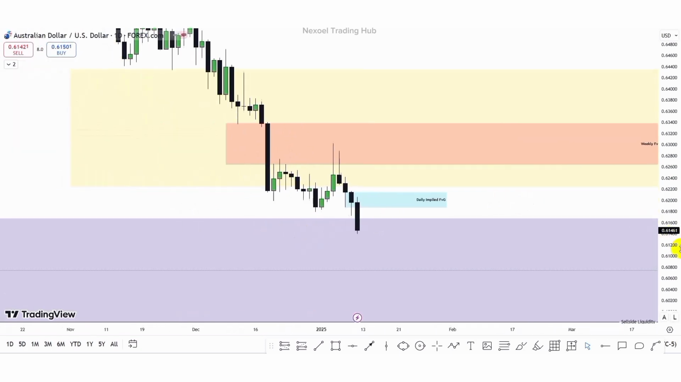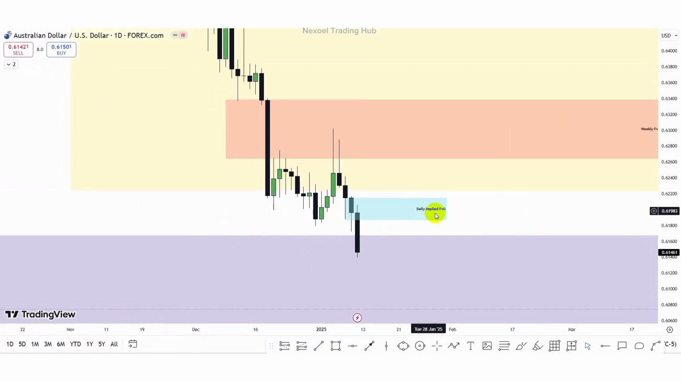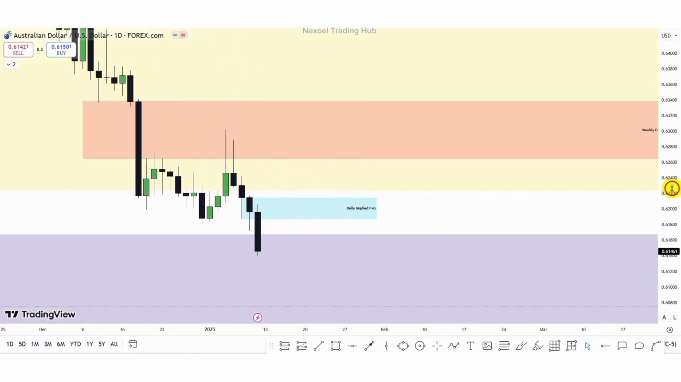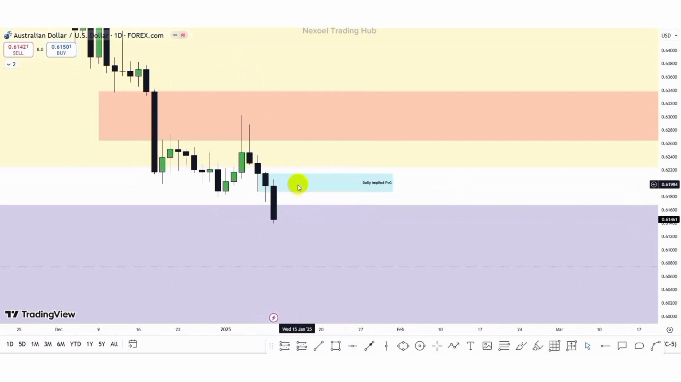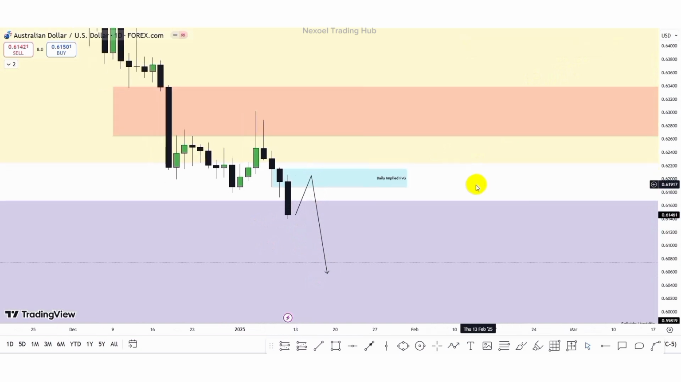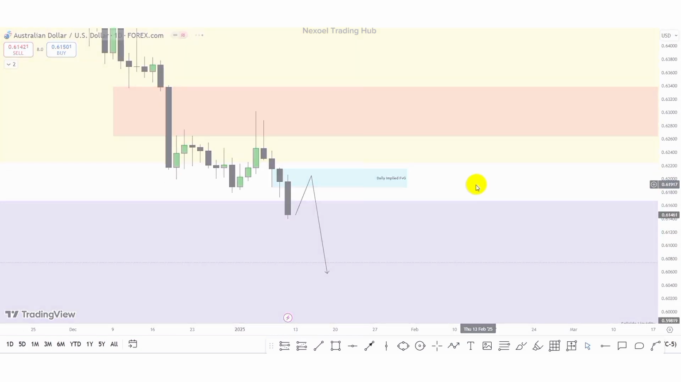So now we can see here we have the daily implied fair value gap. So I'm expecting to see how price is going to return into the daily implied fair value gap, and then we frame the bearish continuation to the downside. Except price decides to go above the daily implied fair value gap into this fair value gap resting here. But my expectation is to see a pullback to the daily implied fair value gap, and then we frame our bearish continuation to the downside in the AUDUSD pair. So let's check the 4-hour time frame to also redefine the sponsorship zone clearly.